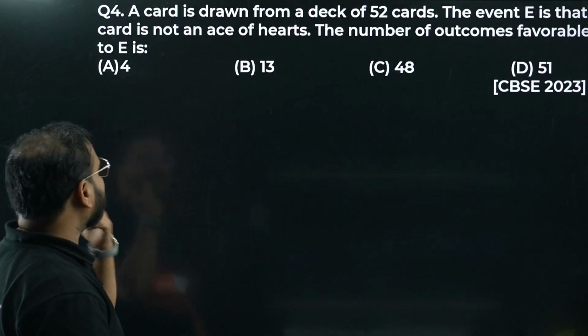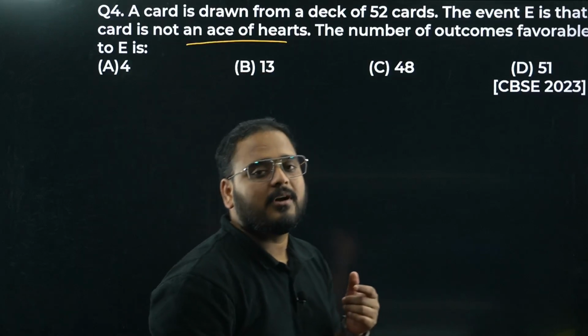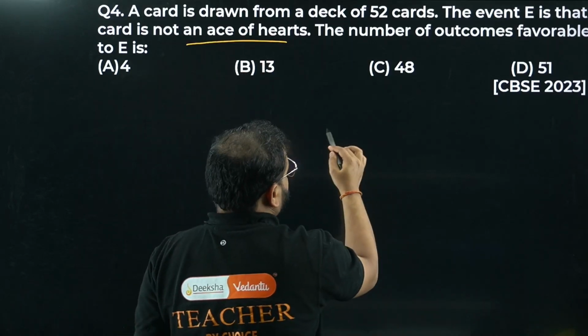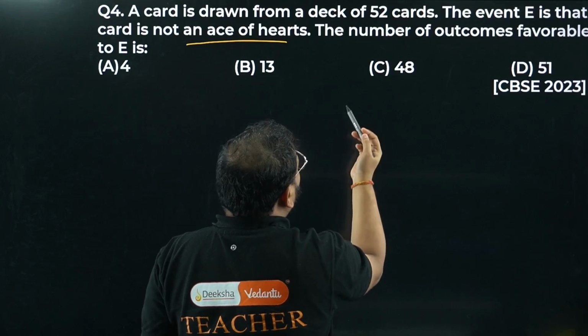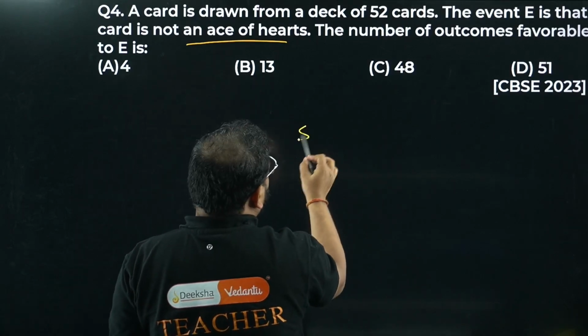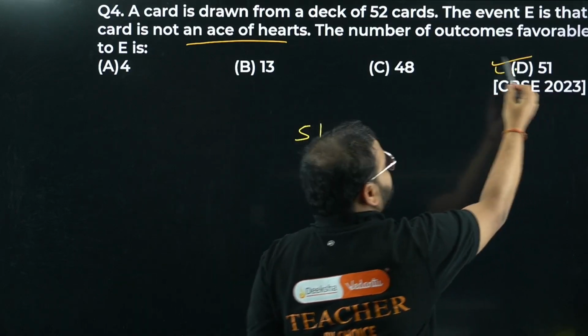So they are saying that it's not the ace of hearts. How many aces of hearts will be there? In the hearts category, you'll have only 1 ace, right? So if you remove that out, not the ace of hearts, the total remaining number is what? 51, correct.